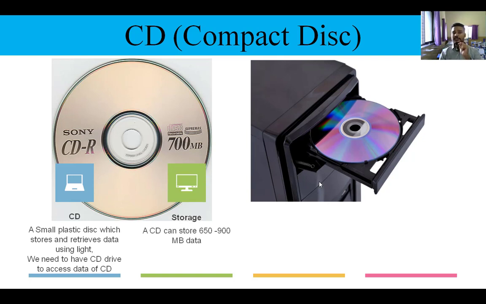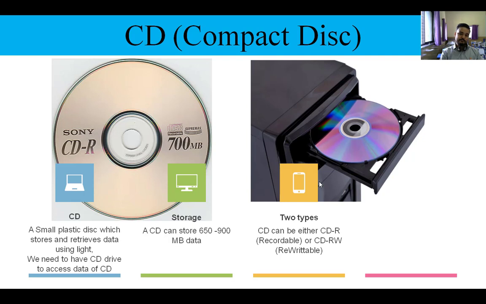Now, the storage of a CD, as you can see on the first image, 700 MB is written. Okay, so likewise a CD can store 650 MB to 900 MB. What is the storage capacity? 650 MB to 900 MB.